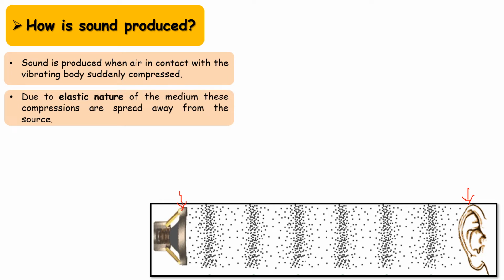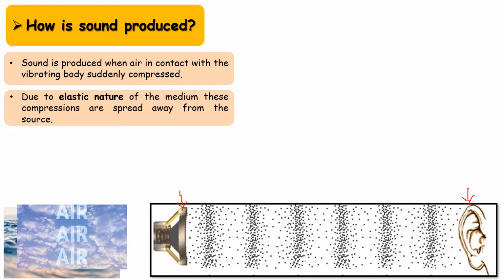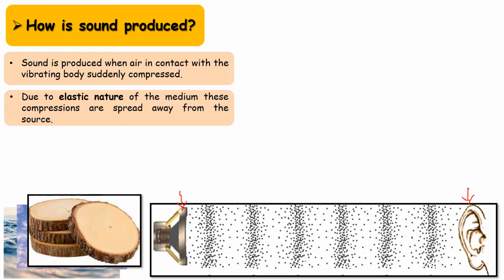And due to the elastic nature of the medium, these compressions spread away from the source. So what happens is, because the air is an elastic medium, whatever compression happens here is slowly spreading away from the source and it goes towards the destination, that is the listener. Now what medium exactly? Medium can be any liquid, it can be gas or it can be any solid. But a medium is a must for sound waves to propagate.